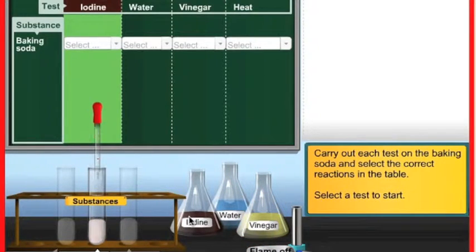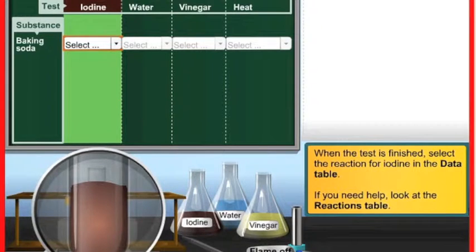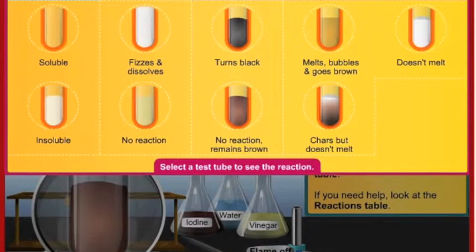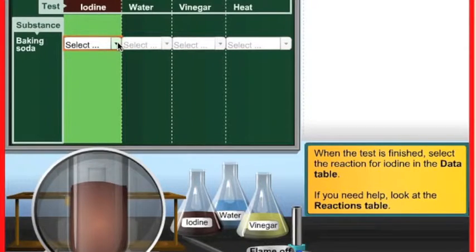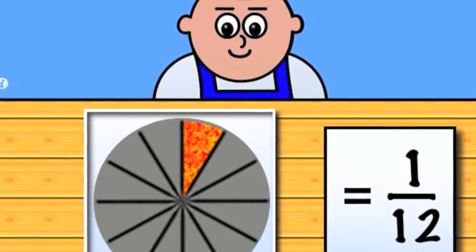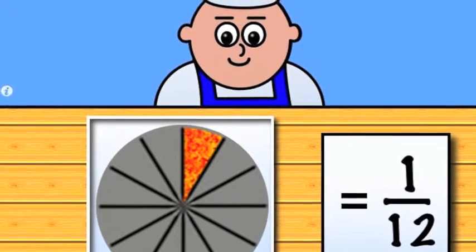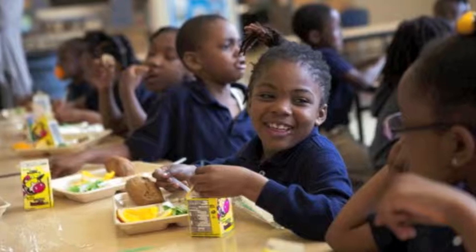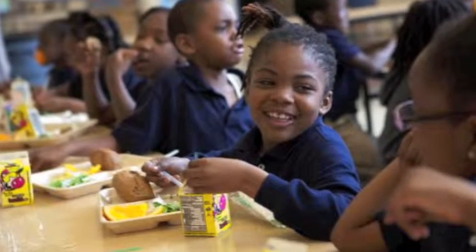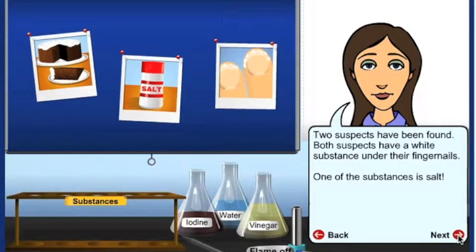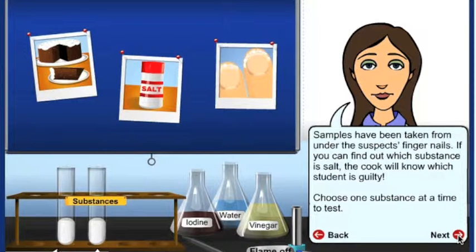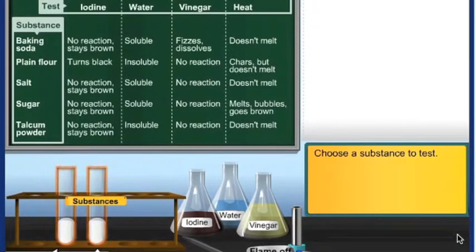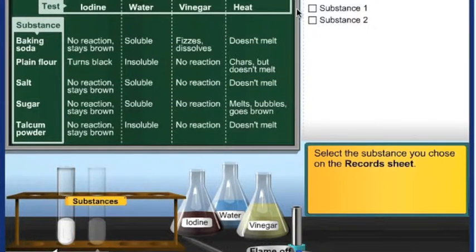Mystery Substances has a high degree of learner control. The student is able to move forward or backward as necessary, text is supported by visual prompts, and feedback is immediate. There's a similar level of control in Pizza Fractions. Looking at context, it provides a real-world situation, one that would be familiar to students: sharing of food. The crime or problem-solving context of Mystery Substances relates the scientific process and investigation to an authentic real-life situation, supporting another of Jonassen's attributes.